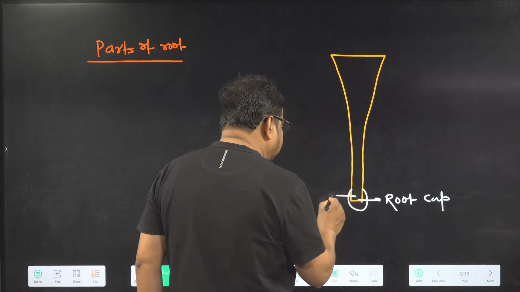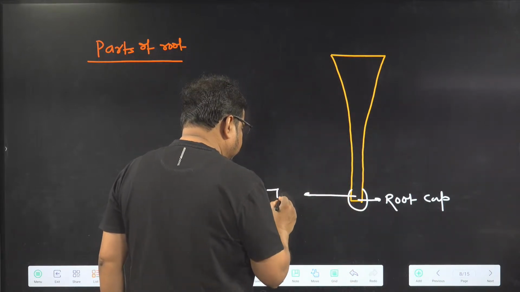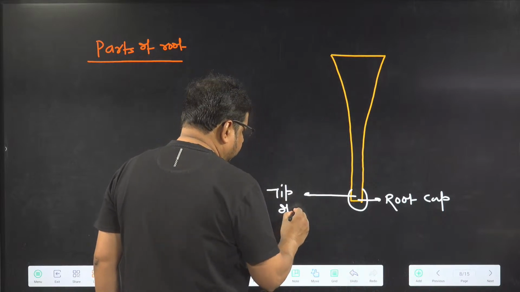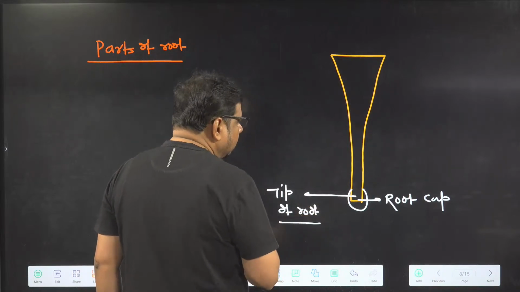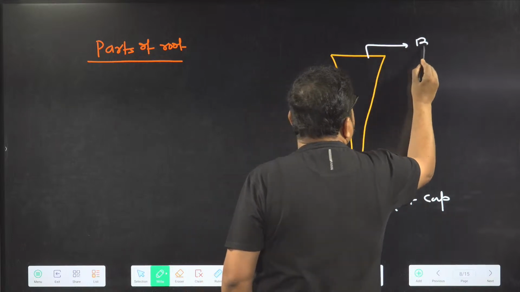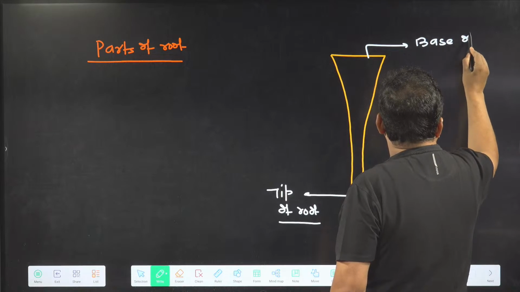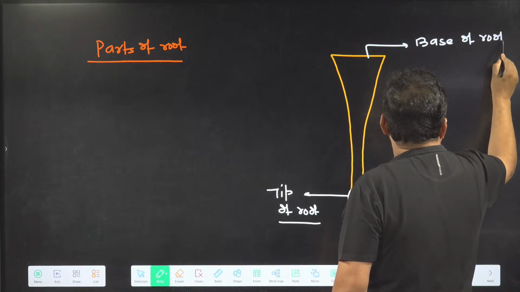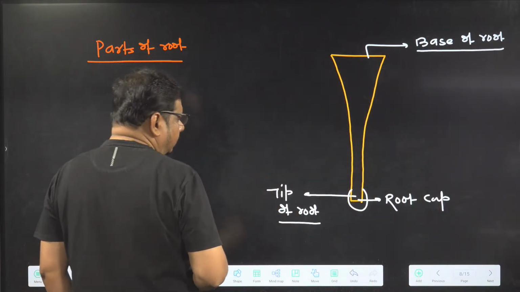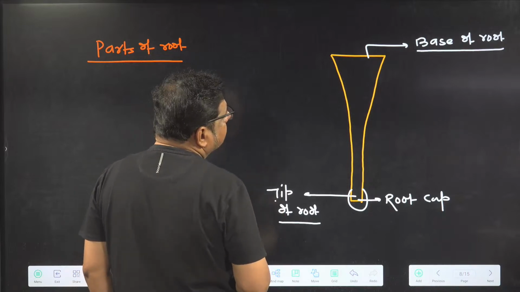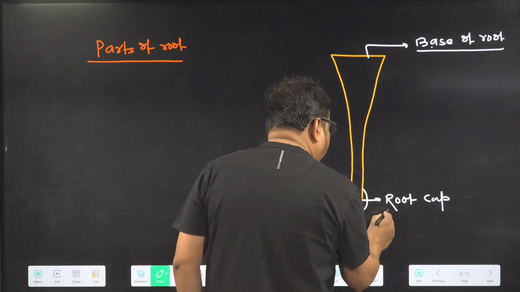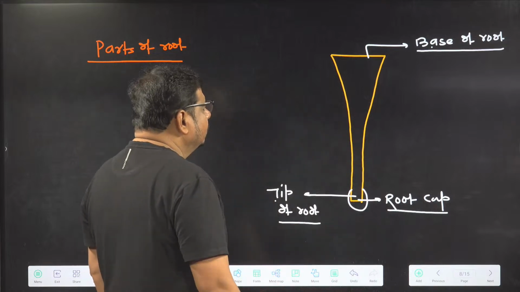So the thimble is a cover of the tip of the root. It is called which part? Tip of root. And this part is called base of root. This is called tip of the root. So tip of the root, base of the root. You got that idea? So in the tip of the root, the terminal region, what is there? A thimble-like structure. The root cap is there.